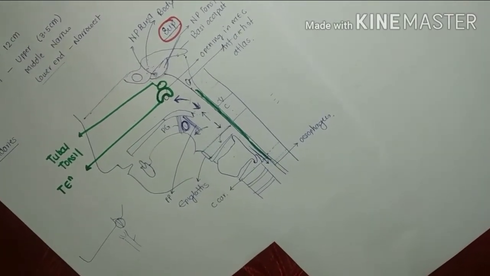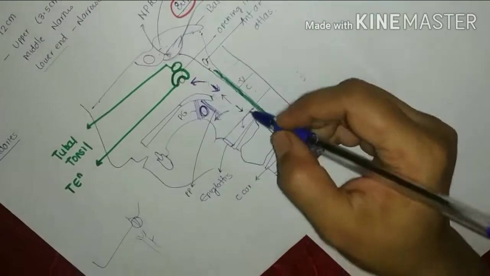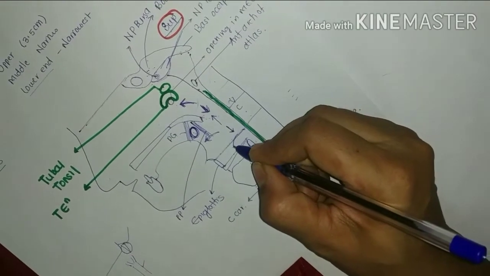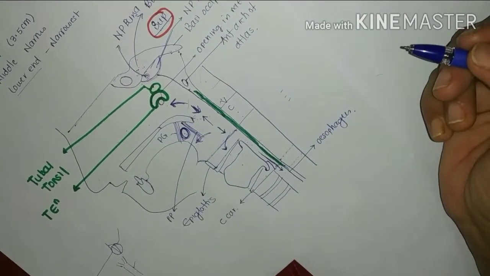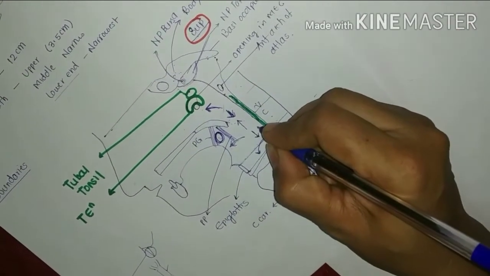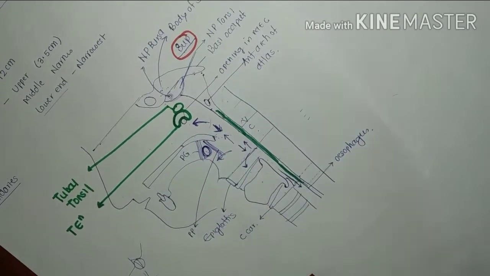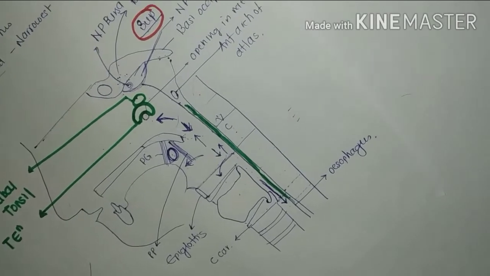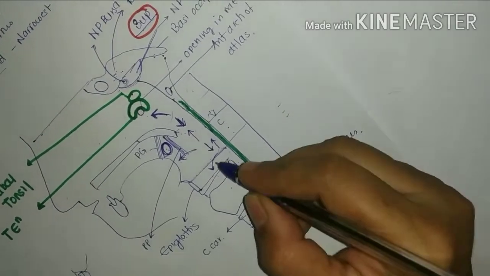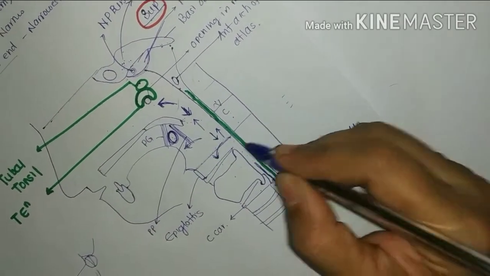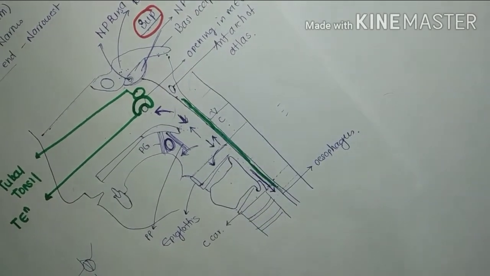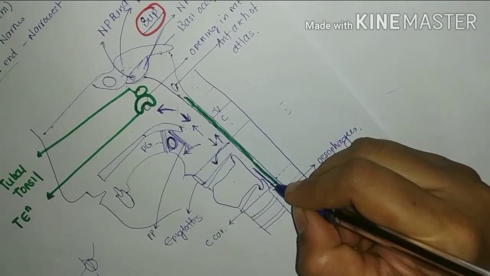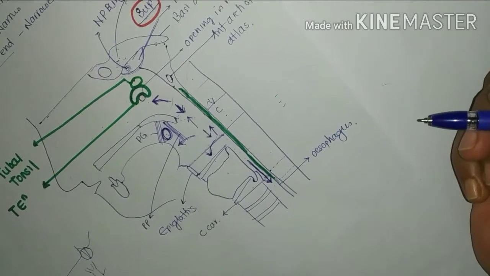Now coming to the communication, again very easy. It communicates anteriorly with the larynx. Above it communicates with the oropharynx and lower down it communicates with esophagus. Clear? So three communications: anteriorly with the larynx, above with the oropharynx and lower down it communicates with the esophagus.